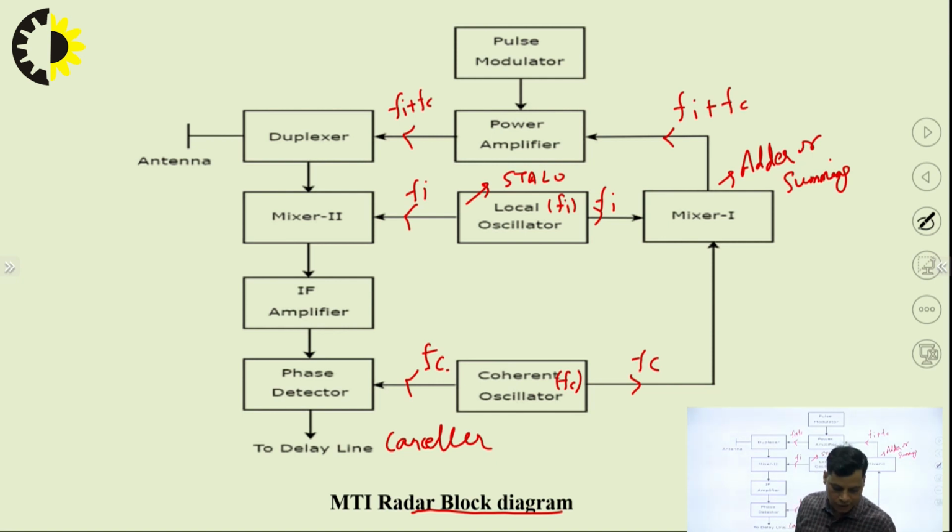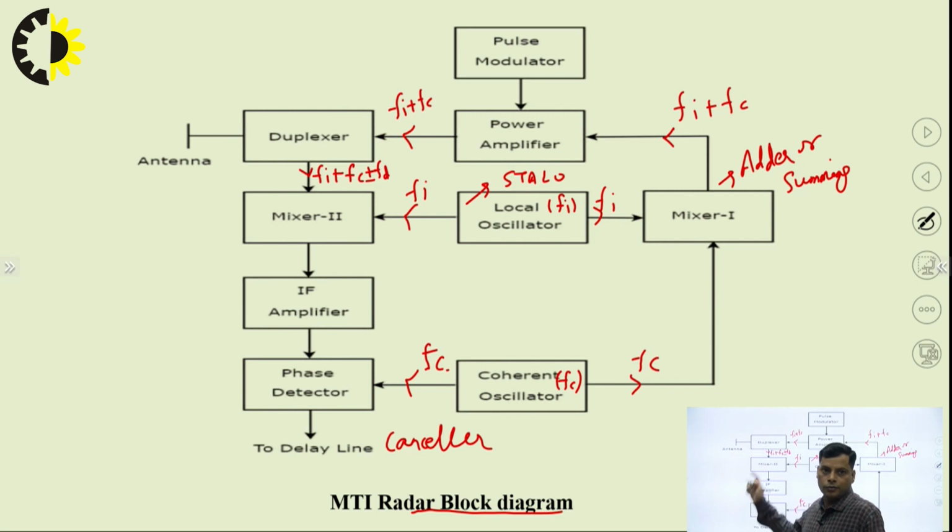We transmitted Fi plus Fc, and for that we receive the frequency Fi plus Fc plus minus Fd at the duplexer section.